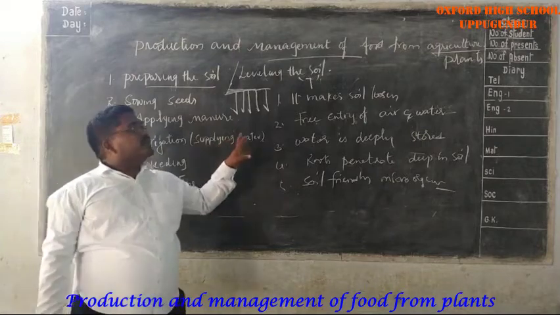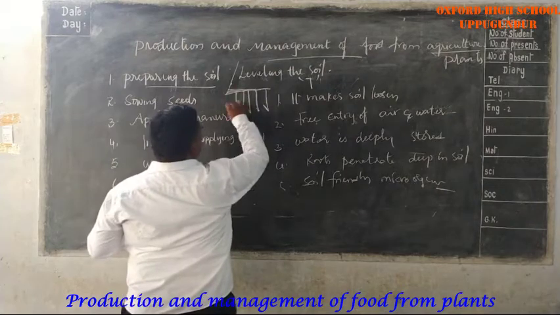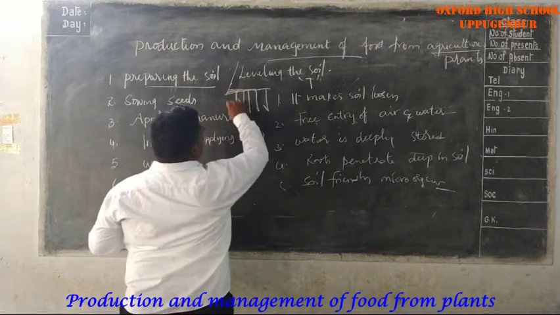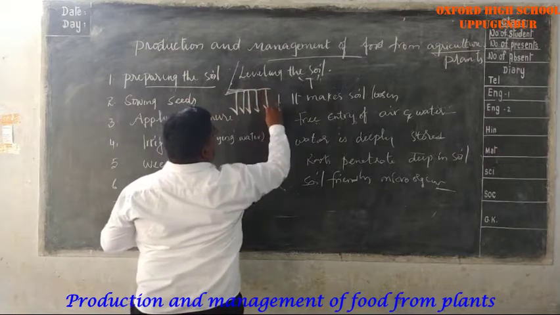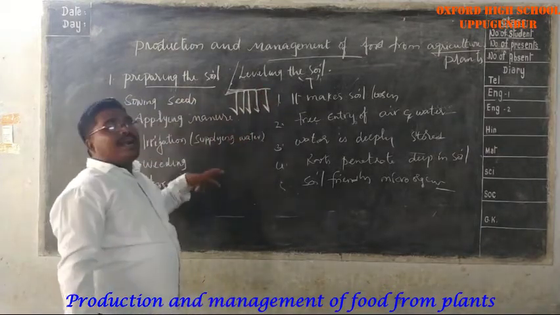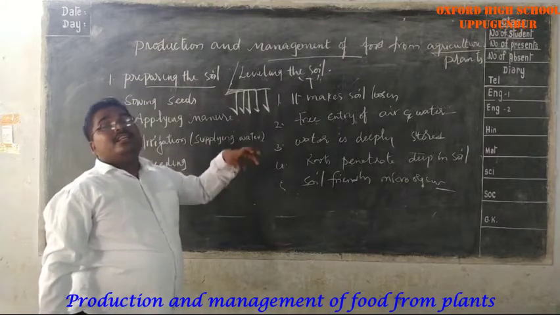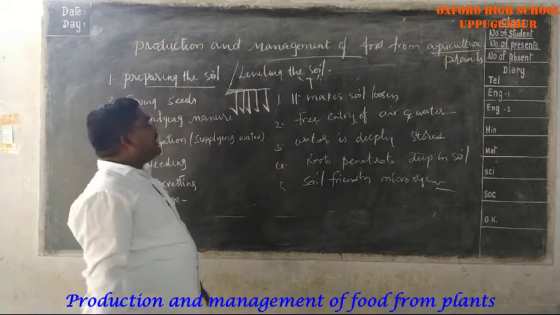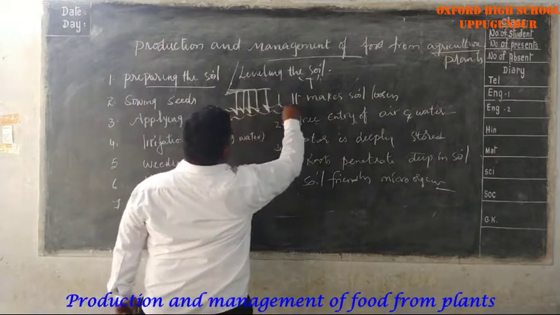So at the end of the plow, there are chisel like iron nails. Chisel. Kodava lanti akaralu. So chisel shaped like iron nails are present which are useful to penetrate the soil. So they deeply penetrate the soil and make the soil loosen.